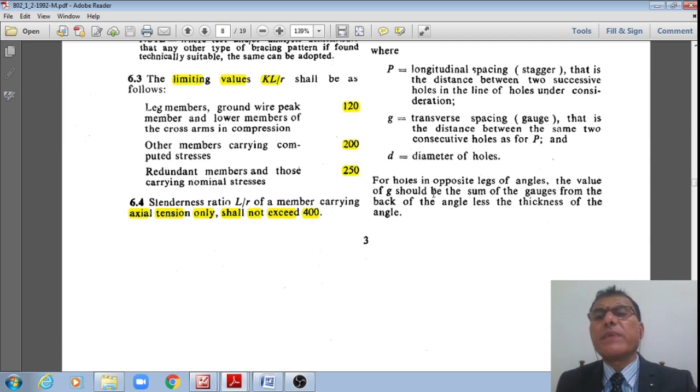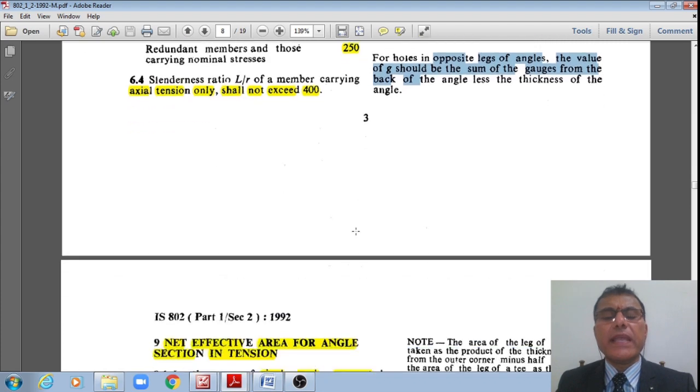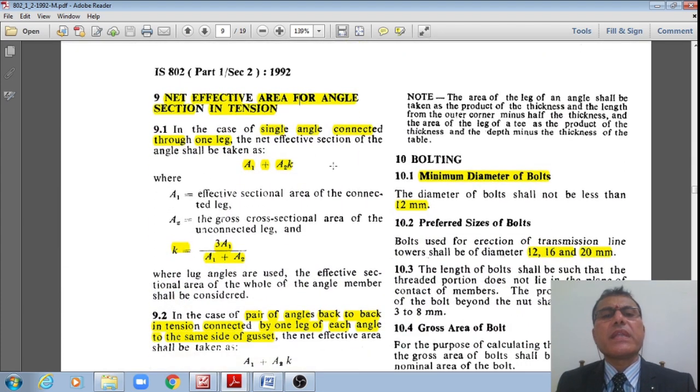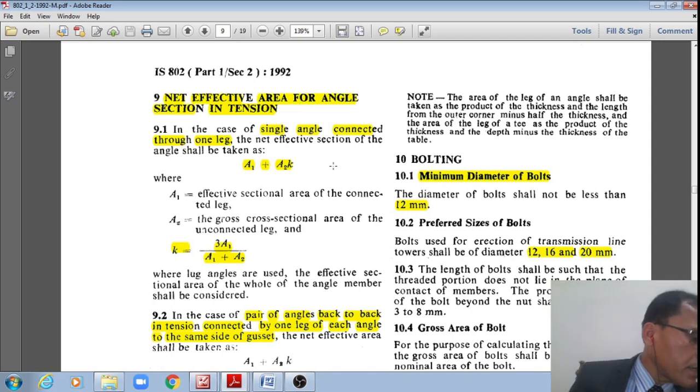angles. The value of g should be taken as the sum of the gauges from the back of the angle less the thickness of the angles, right? Then once you understood that, let us see what is the net effective area of the angle in tension, right?